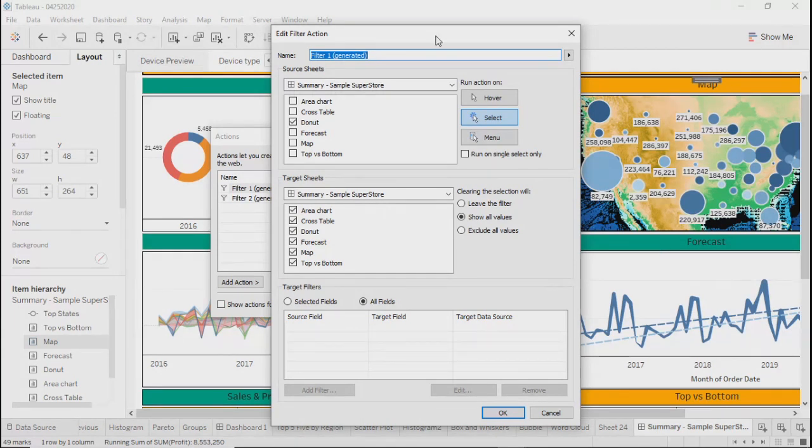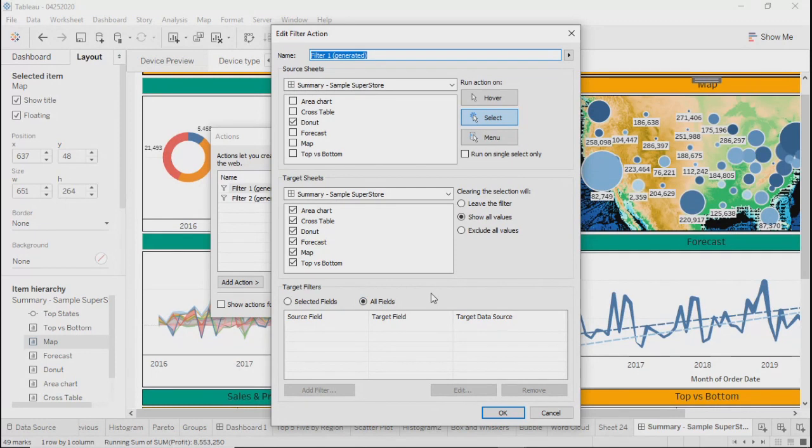Now, the source sheet is donut. By selecting the donut sheet, I want all other sheets to be filtered. That's why I have checked all the sheets. Over here it is selected, select option, and then show all the values, and this is all fields at this time.